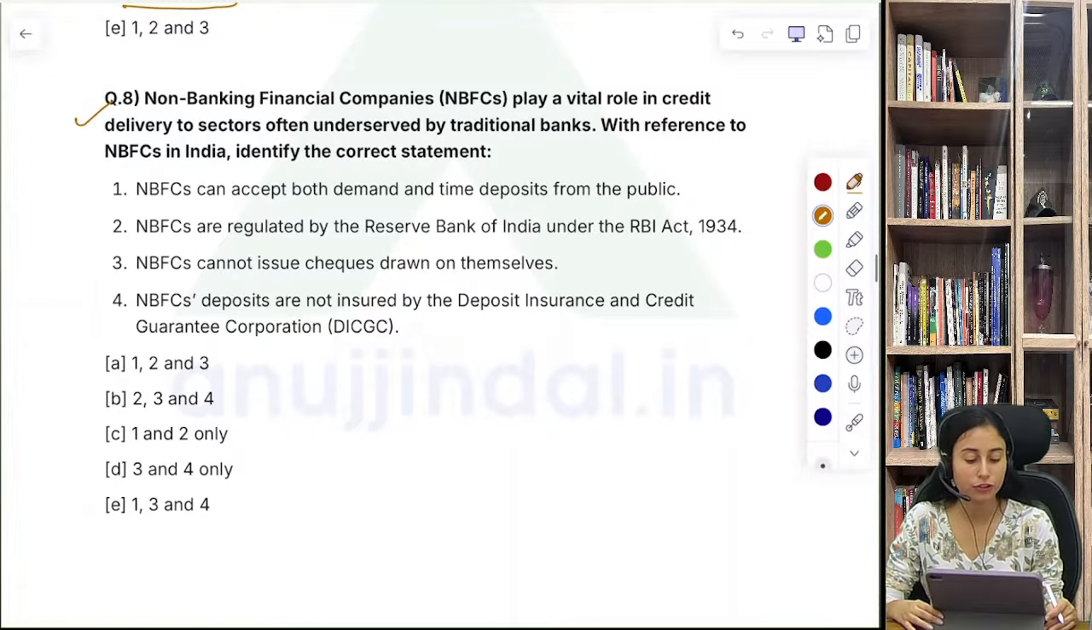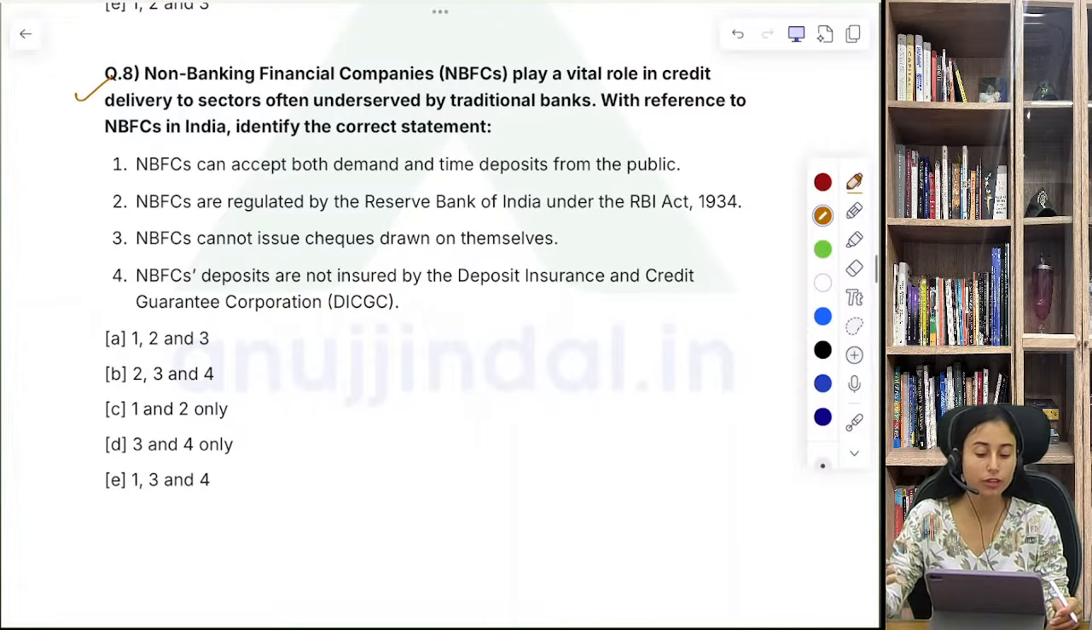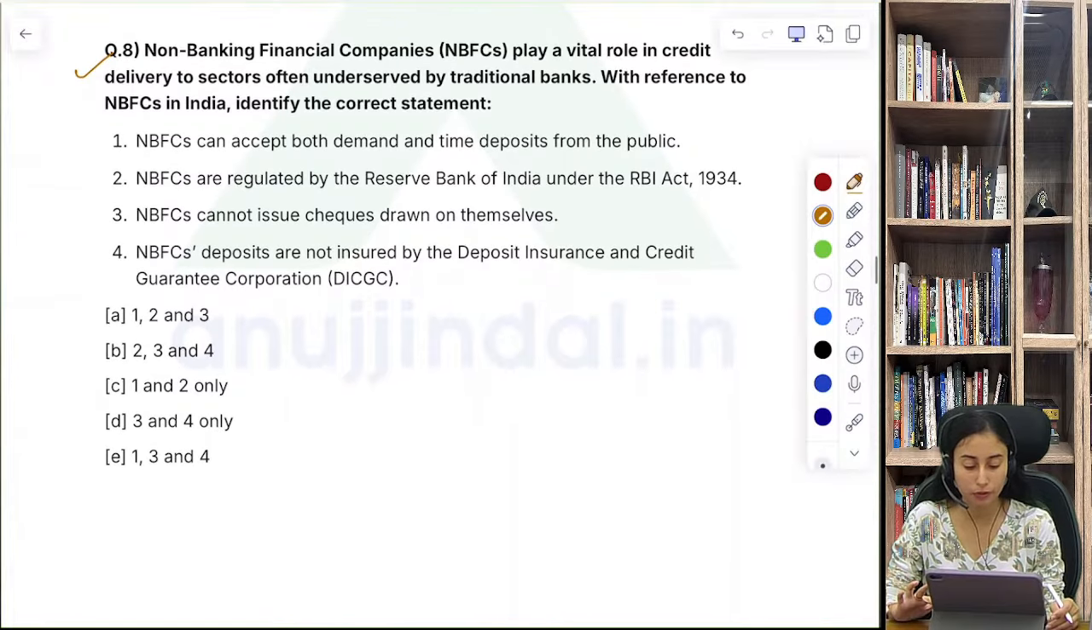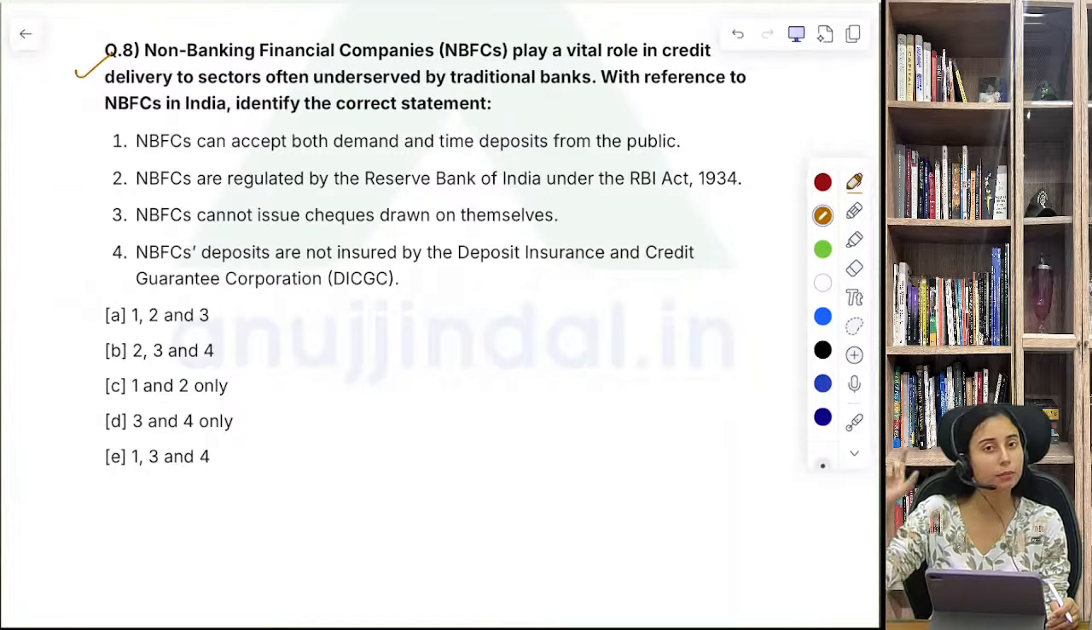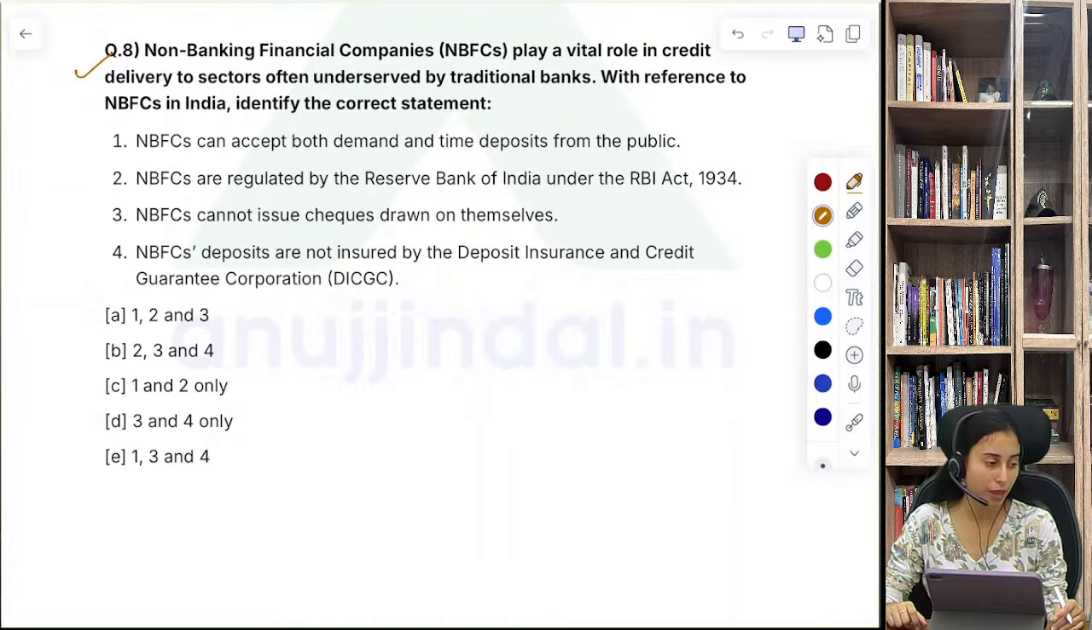NBFCs play a vital role in credit delivery to sectors often underserved by the traditional banks. With reference to NBFCs in India, identify the correct statement. So you have 4 statements related to NBFC. In the PYQ analysis as well, we saw that NBFC से related बहुत सारे questions पूछे गए in the past years. That is in 2020, in 2022 examination, they were very much interested in the NBFC sector. So what do you think is the right answer in this case?